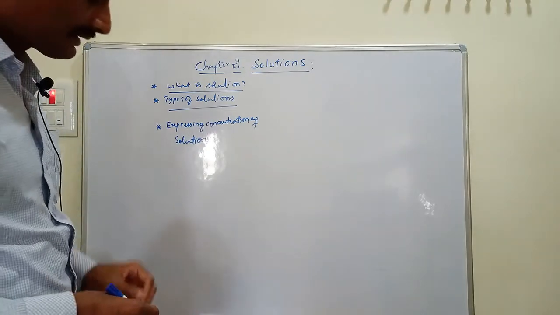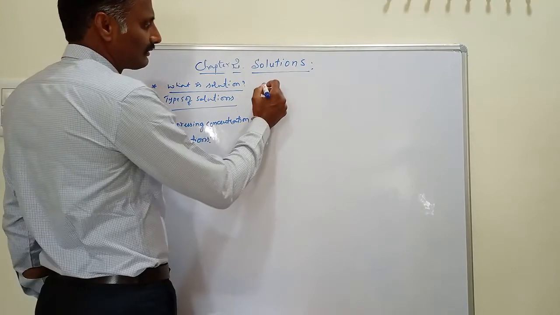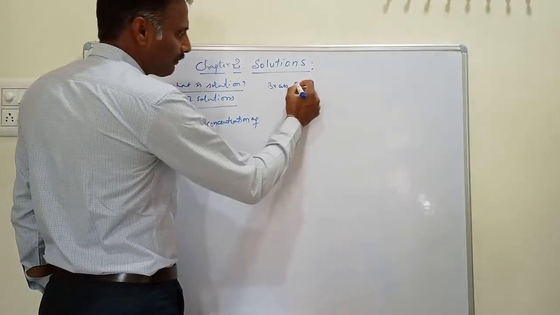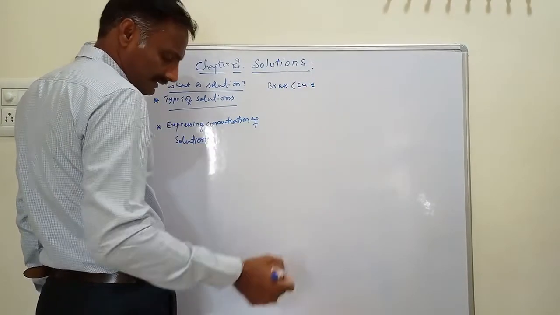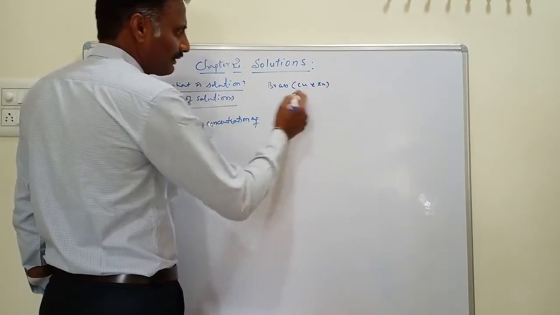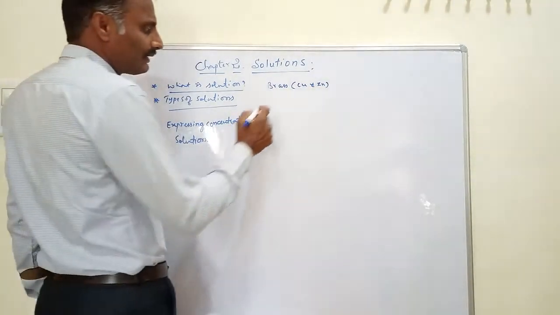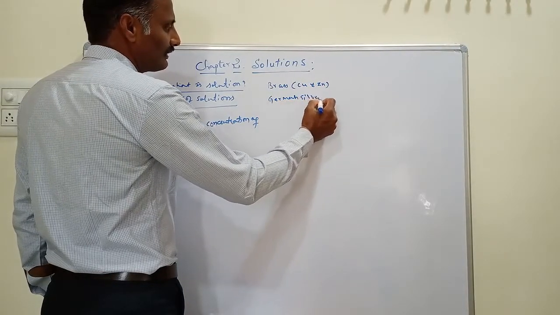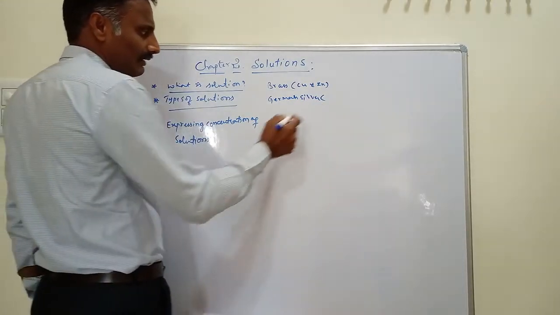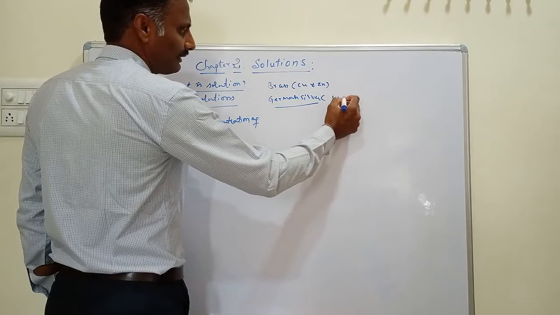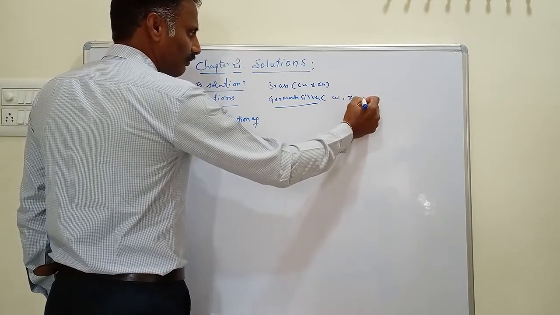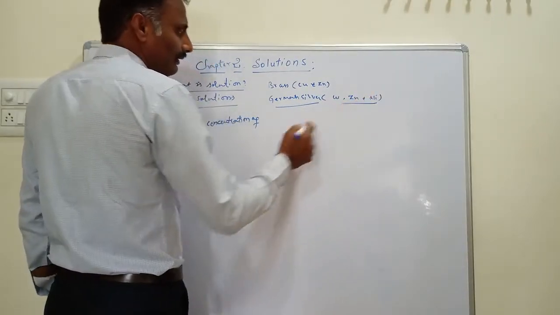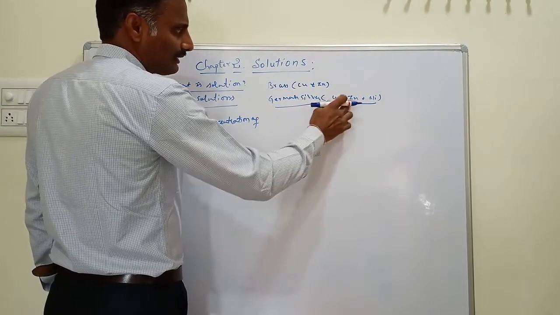For example, consider brass. Brass is a mixture of copper and zinc, and it has different properties when compared to German silver. German silver is a mixture of copper, zinc, and one more element, nickel. German silver is a composition of copper, zinc, and nickel.